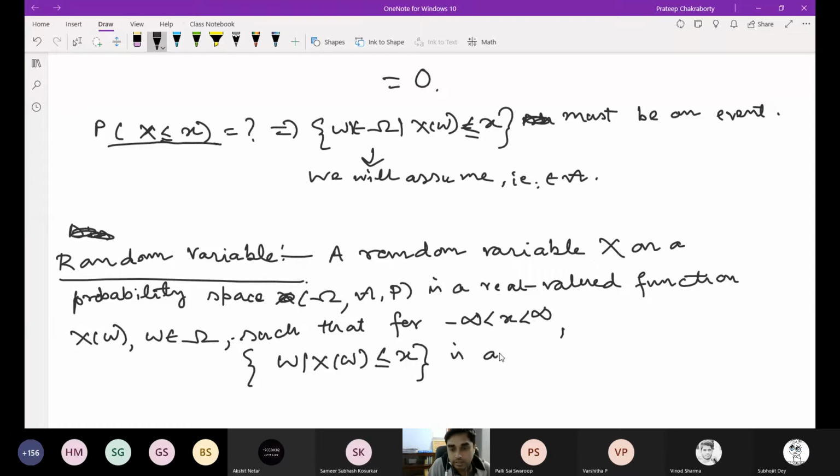So this is given in the definition. Okay, so this is just a real valued function X(omega) such that this is an event. Any questions you have?